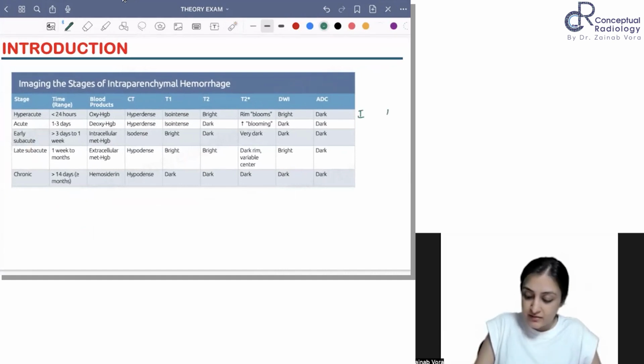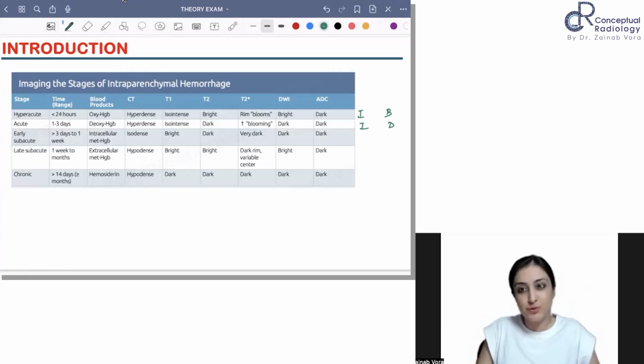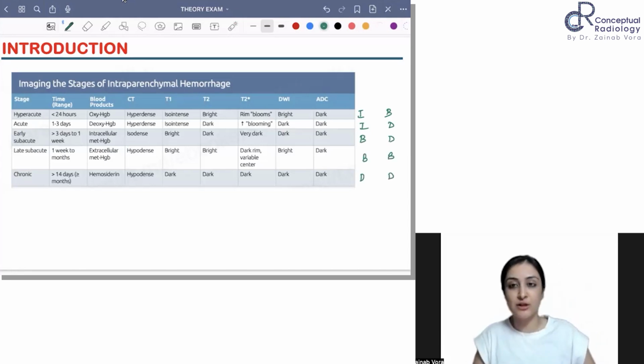I bleed, I die. How to differentiate sarcoid? Very difficult. Biopsy. You have to biopsy, right? Very good. I bleed, I die, bleed, die. I'm saying this after a very long time. Glad to know that all of you remember this. So this we know, right?